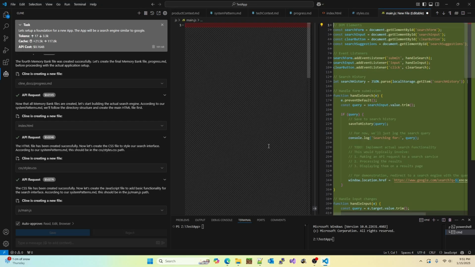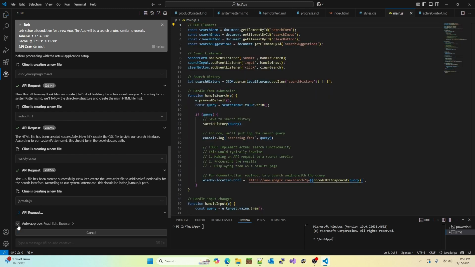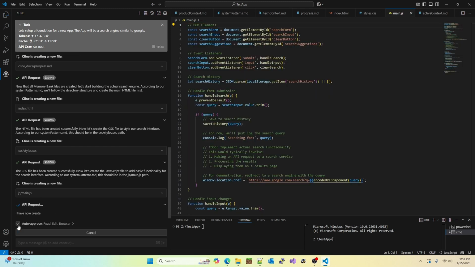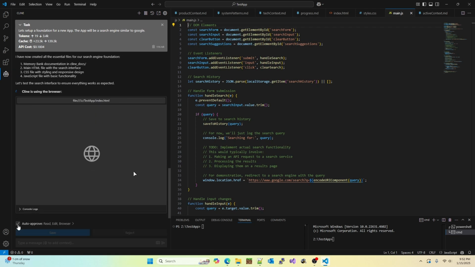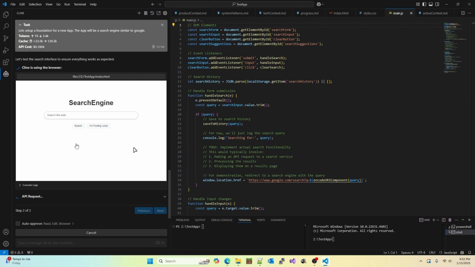So now back in the code, it's still working. It's still going. As you can imagine, with auto-approve early on, you can get a lot of work done fast, but the goal isn't to be fast, it's to be accurate. And now it's even going to show me what it looks like on the web with the screenshot. So I'm going to uncheck that as I don't want to do that anymore. And this is how you use Cline or get it set up. So it even shows me what it looks like.